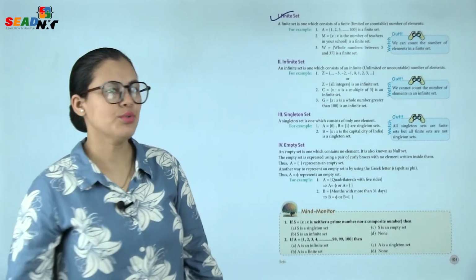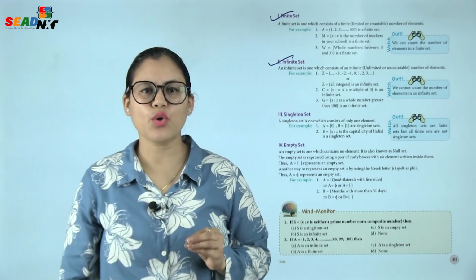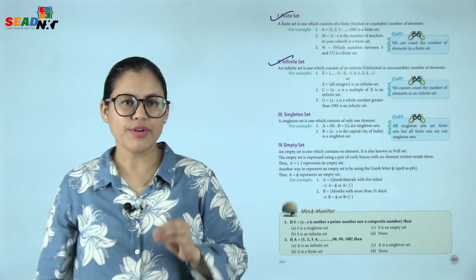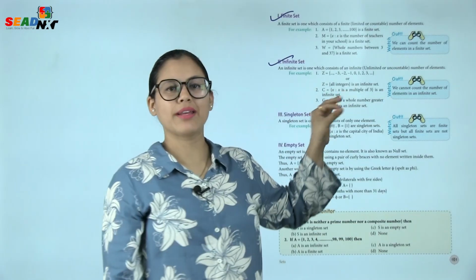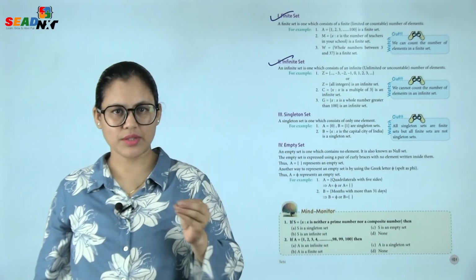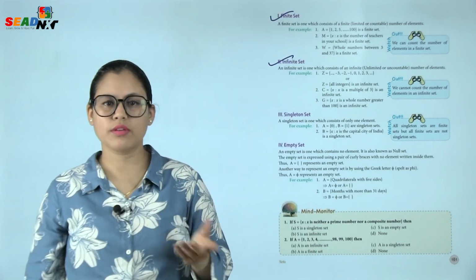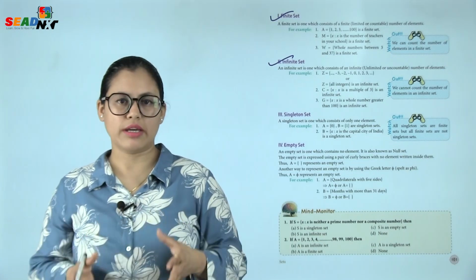Number 2, infinite set. An infinite set is one which consists of an infinite, that is unlimited or uncountable, number of elements. For example, Z is equal to dots and then -3, -2, -1, 0, 1, 2, 3 and then dots. Or Z is equal to all integers is an infinite set because we don't know the number of integers, they are infinite.